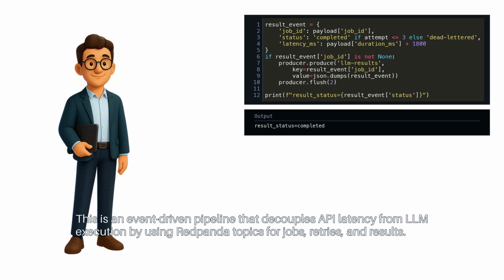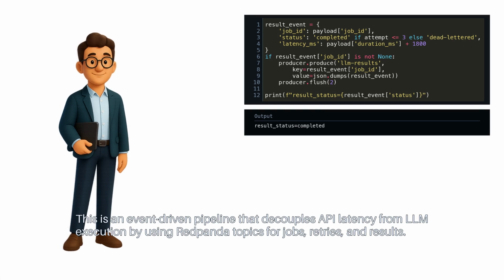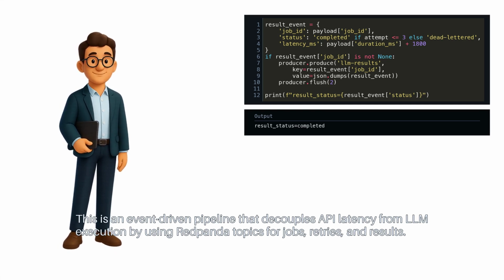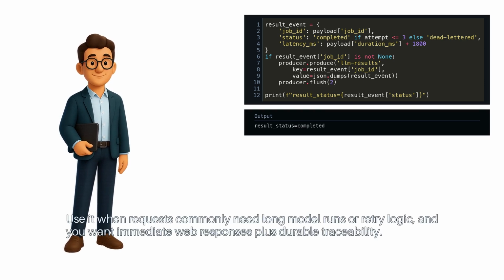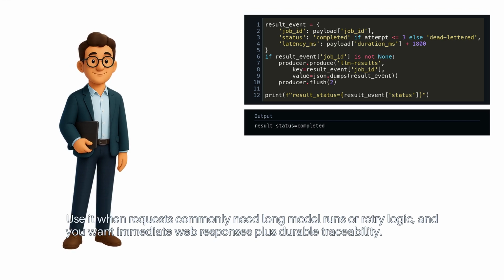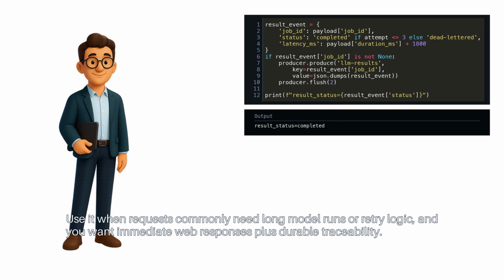This is an event-driven pipeline that decouples API latency from LLM execution by using Redpanda topics for jobs, retries, and results. Use it when requests commonly need long model runs or retry logic, and you want immediate web responses plus durable traceability.